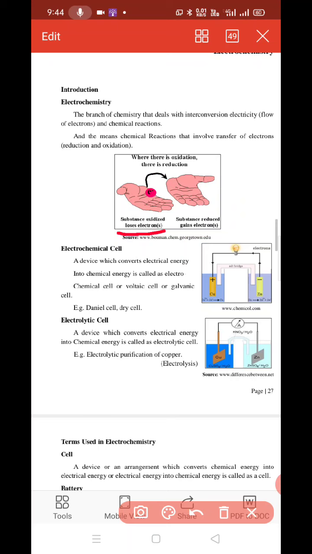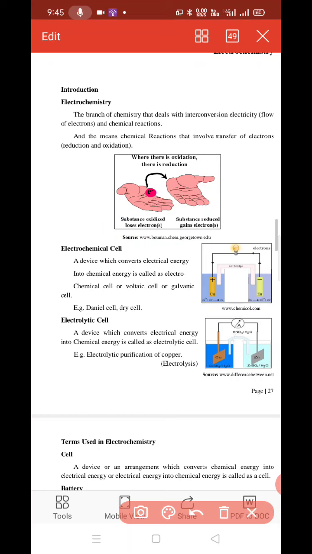So, what is oxidation? Oxidation is a loss of electrons. Loss of electrons is taking place on this hand, and reduction means gain of electrons, so this hand is gaining electrons. Loss of electrons is called oxidation and gain of electrons is called reduction. So this hand is oxidized and this hand is reduced. This is the concept of oxidation and reduction.